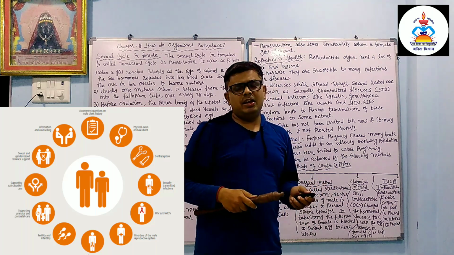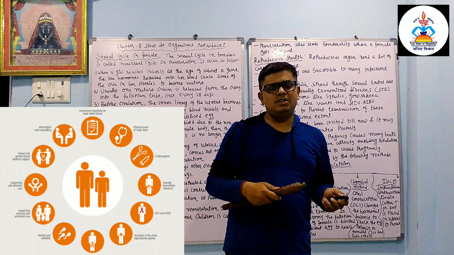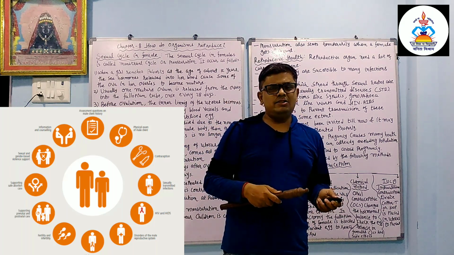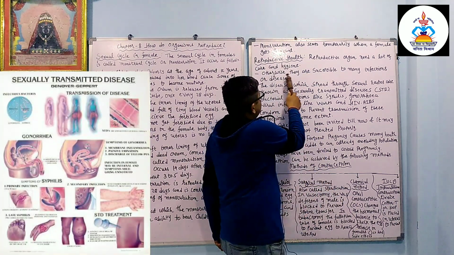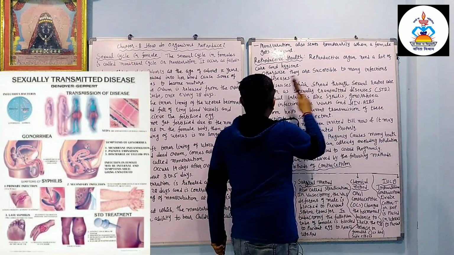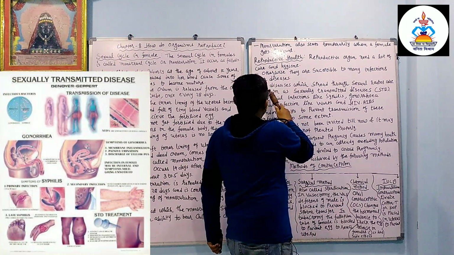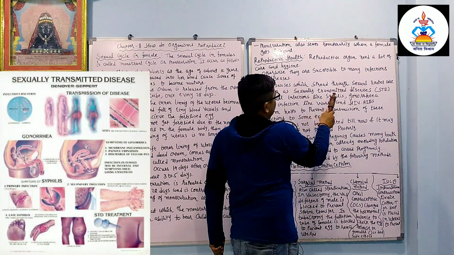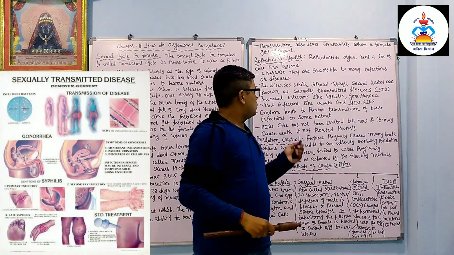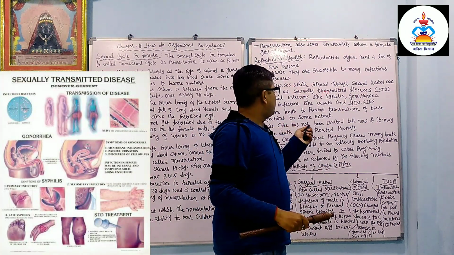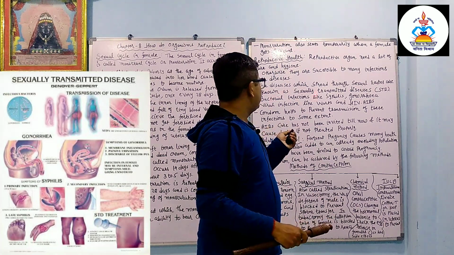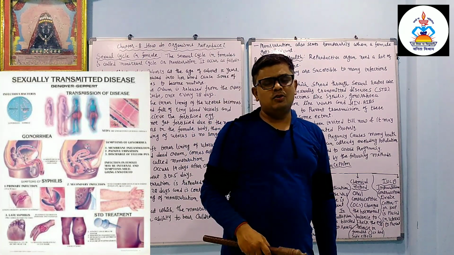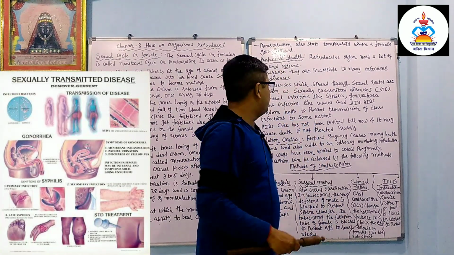If we do not maintain the care and hygiene, then it is possible that we will suffer from what? Syphilis, AIDS. Otherwise they are susceptible to many infectious diseases. The diseases which spread through the sexual route are known as sexually transmitted diseases. In short, they are called STD.